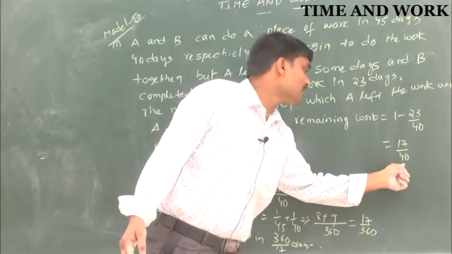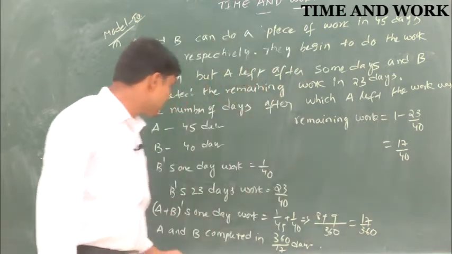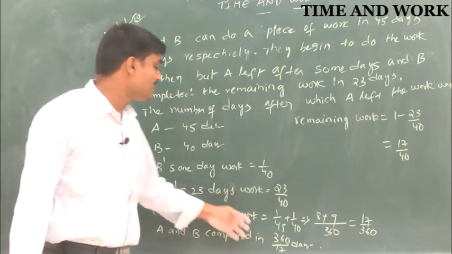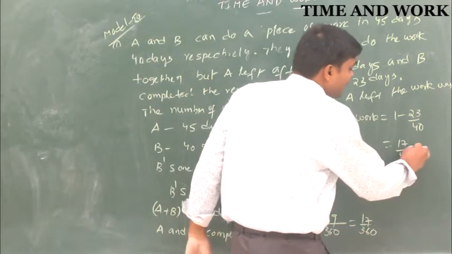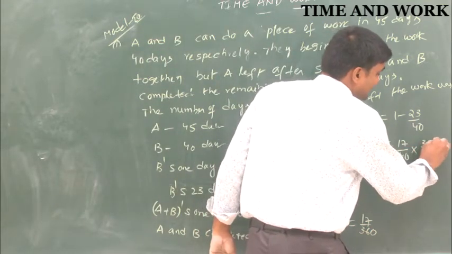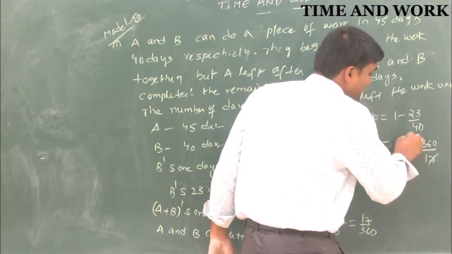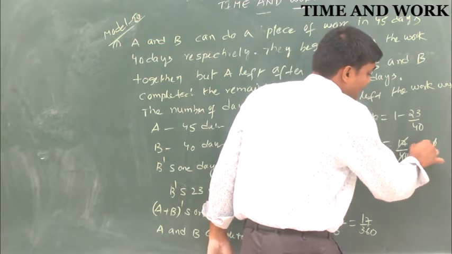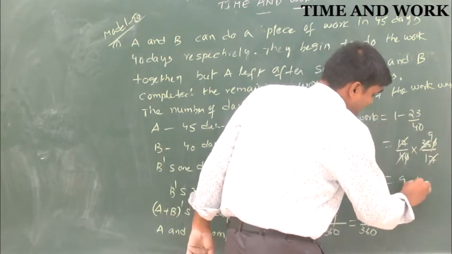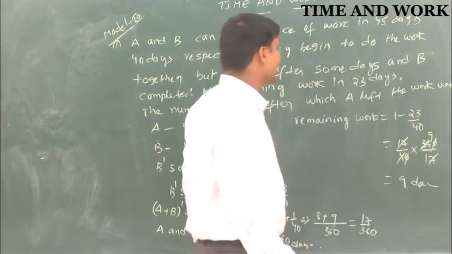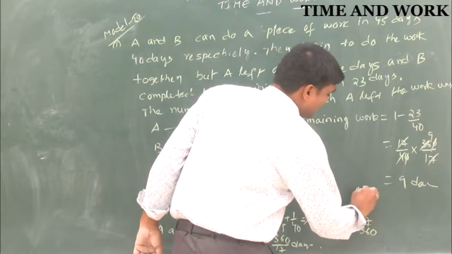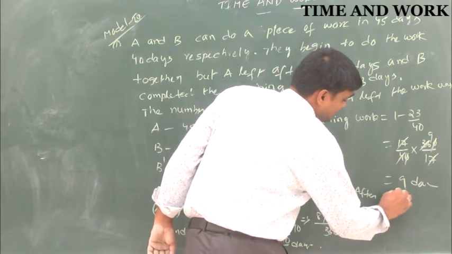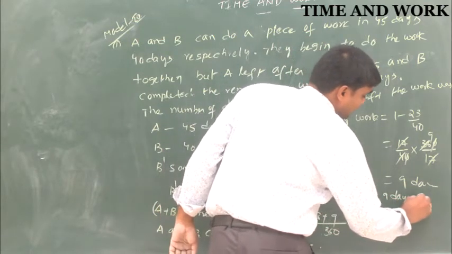So A and B will complete it in 360 by 17 times 17 by 40, 17 cancels, 9 days. So after 9 days A left.